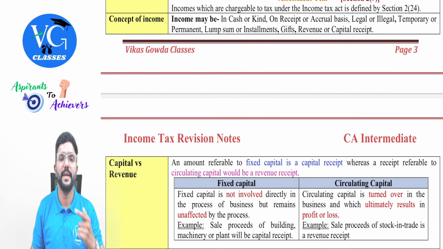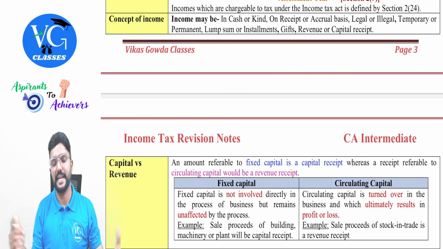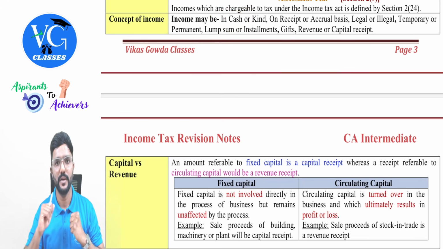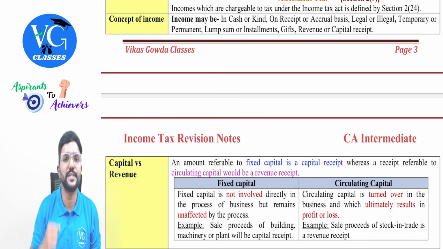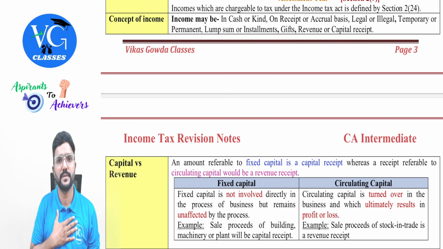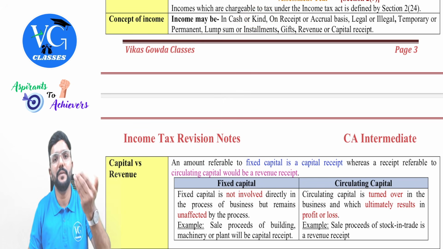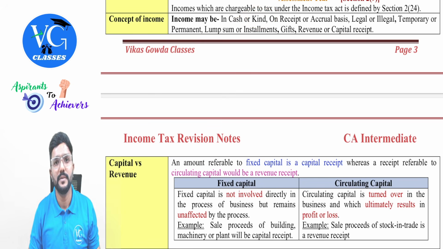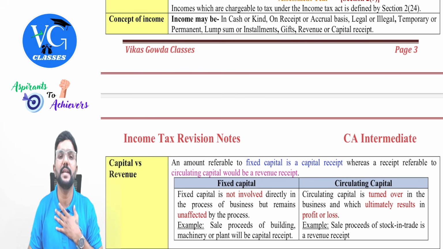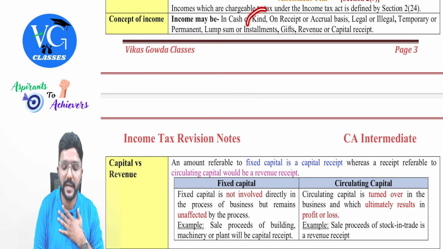First, concept of income. Income might be earned in cash or in kind, guys. And here cash means money form. Now assume I gave professional services to you and you are paying me 2 lakh. Is it my income? Yes. Next, assume I gave professional services to you and you are giving me a laptop. Is it an income for me? Yes, the value of the laptop will be an income for me. So can income be in kind?